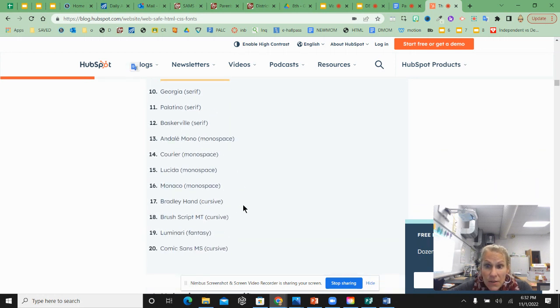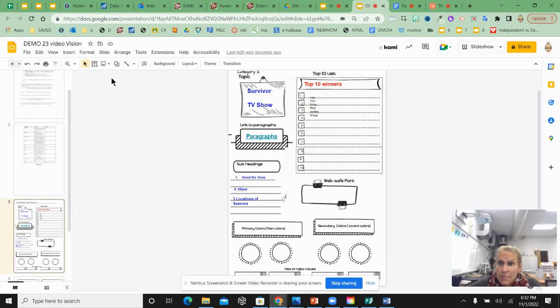So I'm just going to even copy and paste it from here. I'm going to use this Bradley hand cursive, copy. I'm going to come over to my project, make a text box. Okay, paste it in there, and there it is, Bradley hand cursive. Pretty easy web safe font.